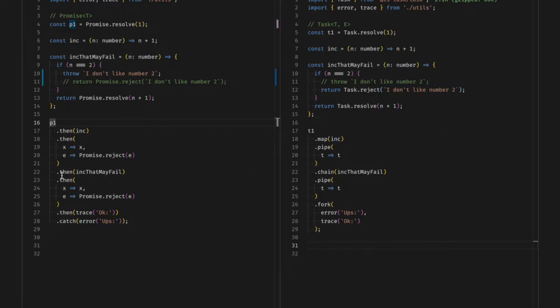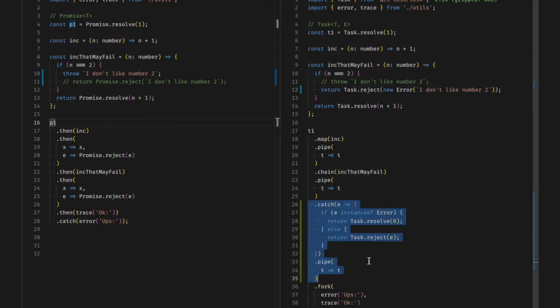The second use of then is if we want to call another asynchronous operation, or we know that what we are doing may fail. When that happens, we can use chain. Notice here that TypeScript can infer the type of int that may fail, and now the error is of type string or unknown error. If we decide to change our error type, the error types are updated accordingly. We could also catch a particular error, and TypeScript will remove it from the possibilities.